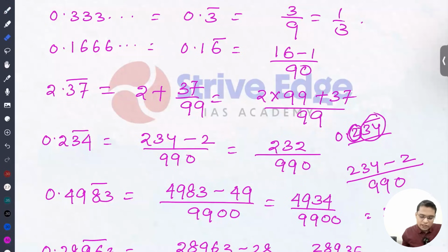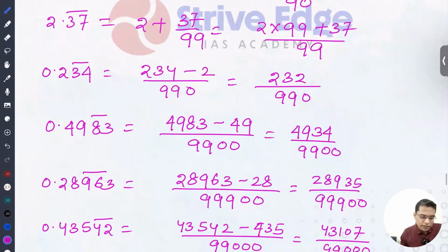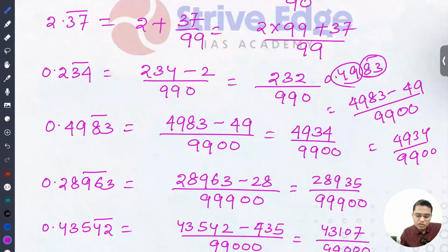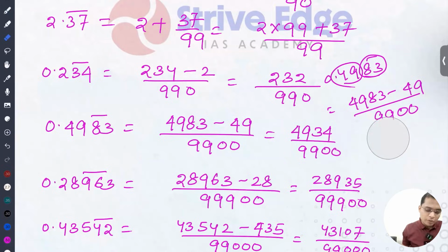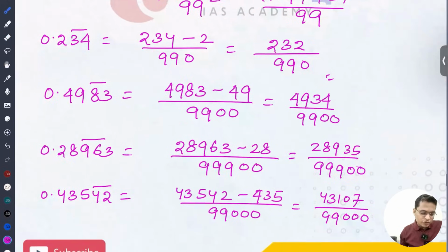I think you are getting it. So the next question is 0.4983 bar. In this case, what will we write? 4983 minus 49 divided by 99, because of the bar digits, then the number of zeros, 2 times. So the value is 4934 by 9900. I think you are getting it. In case you are not getting it, please comment in the comment box so that I'll get your feedback also. Accordingly, we are going to make future videos.